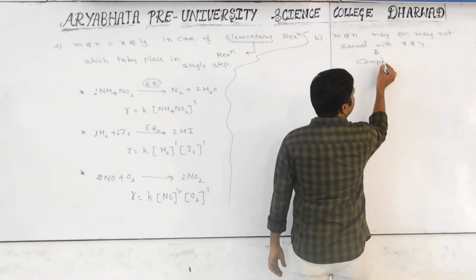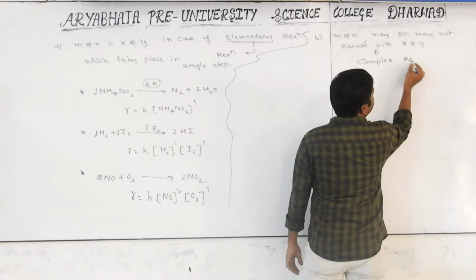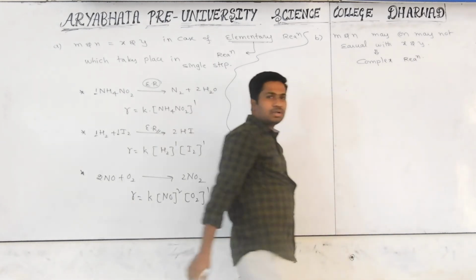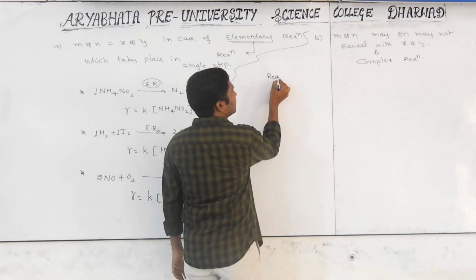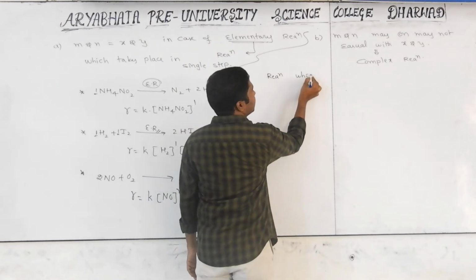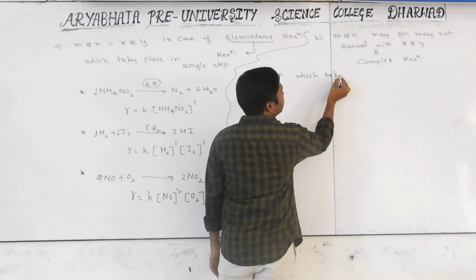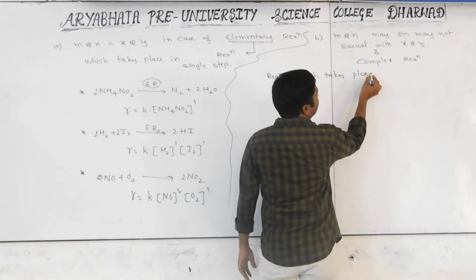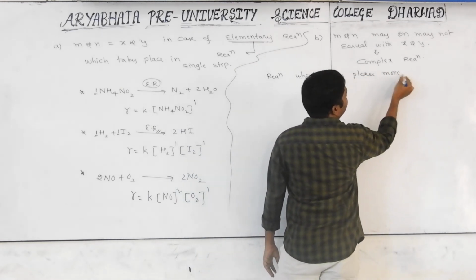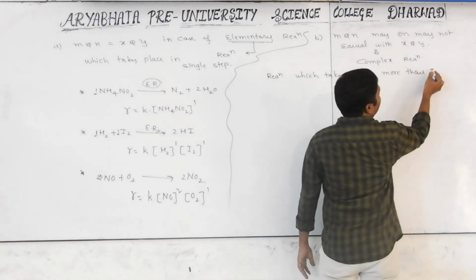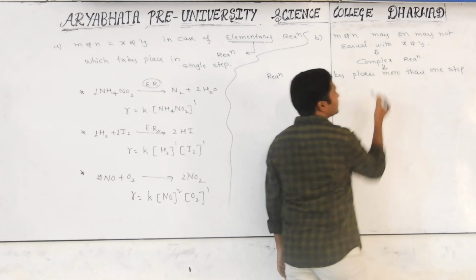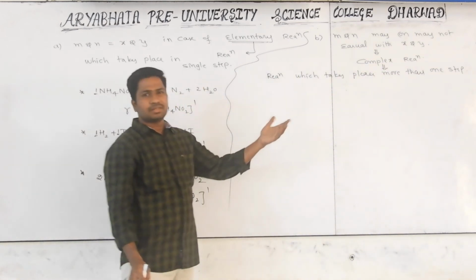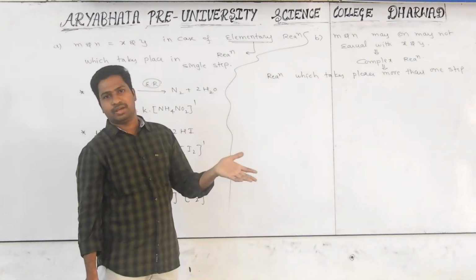It is possible in case of a complex reaction. Complex means what? Not a single step. It is a chemical reaction which takes place in more than one step. Such reactions are called complex reactions. In this case, may be equal or may not be equal.